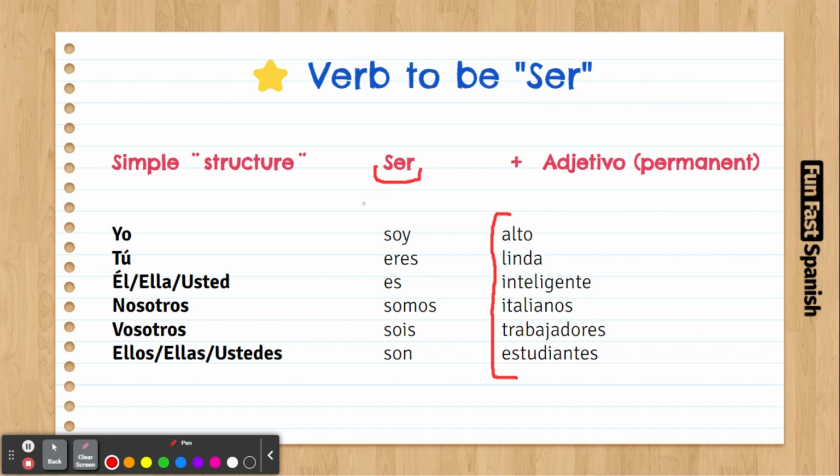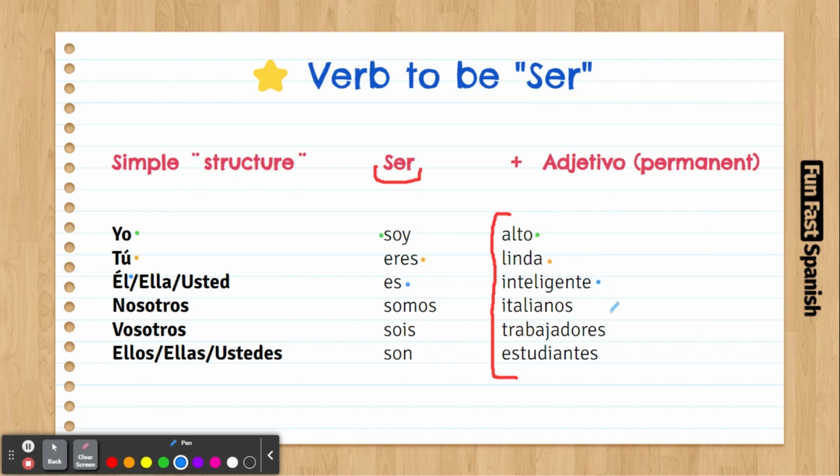How do we say I am tall? Here it is. Yo soy alto. You are beautiful. Tú eres linda. He is intelligent. Él es inteligente.